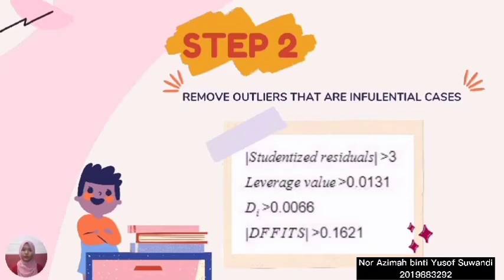Step 2. Remove the outliers that are influential cases. From the transform model, we will calculate the leverage value, Cook's distance value, and the DFFITS value to find the outliers and influential cases. Here is the value that we get from the calculation, and then we will remove the outliers and influential cases based on this condition, and then we will run the linear regression again.